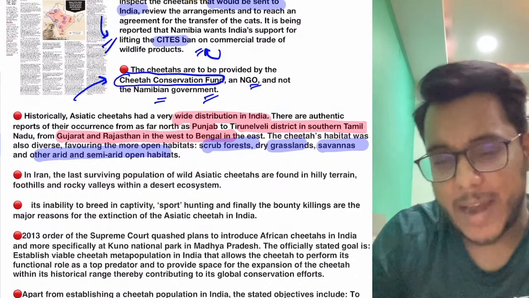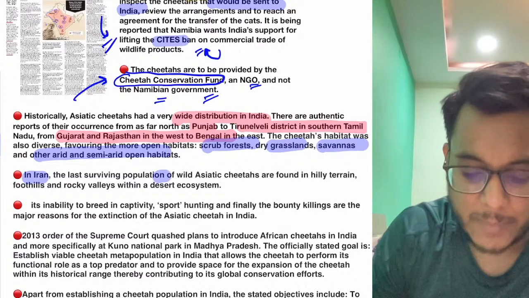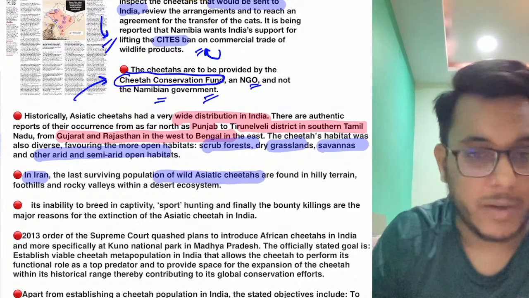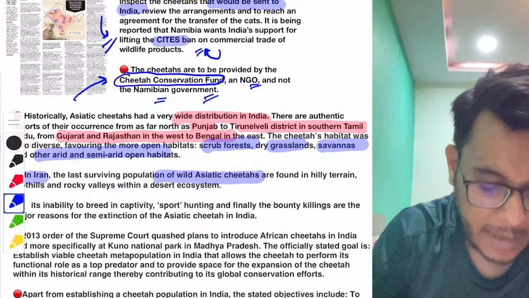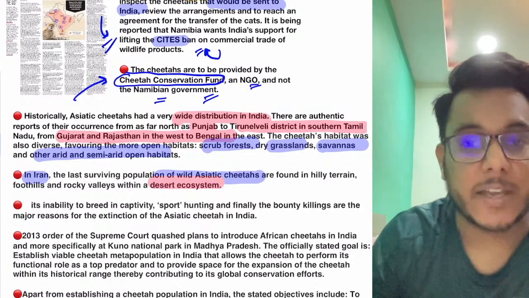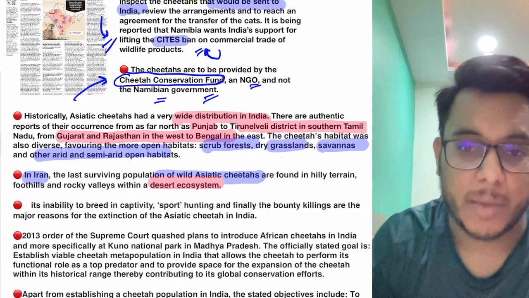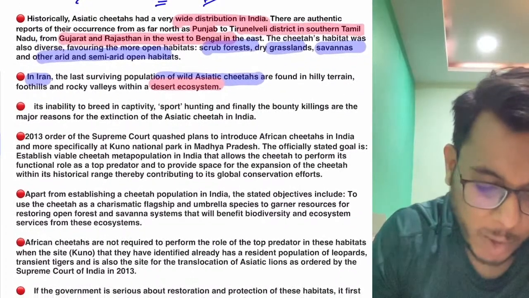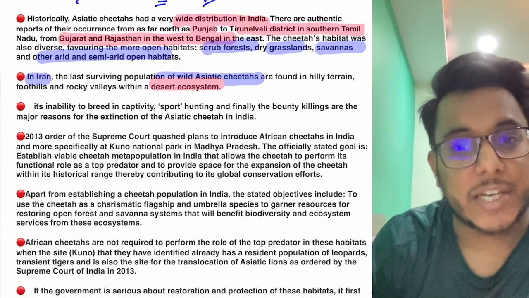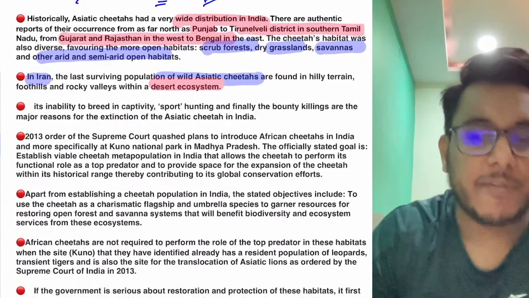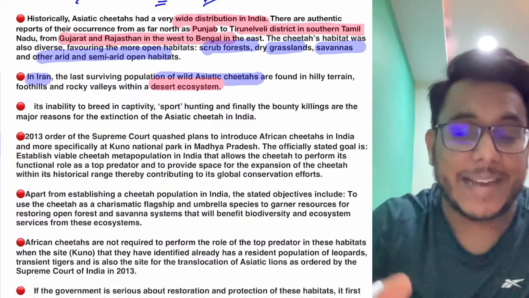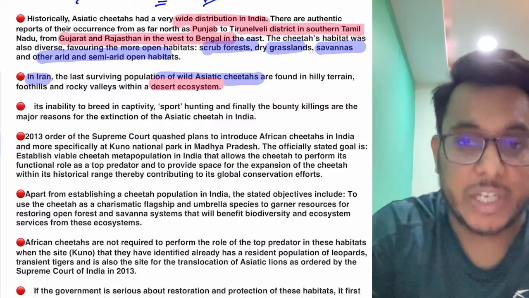Now I already told you that in Iran the last surviving population of the Asiatic cheetahs was found, particularly around the desert ecosystems, but things did not materialize. Now first of all, what is the reason that the cheetah became extinct in India? Guys, the first problem is hunting, indiscriminate hunting of the cheetah population.